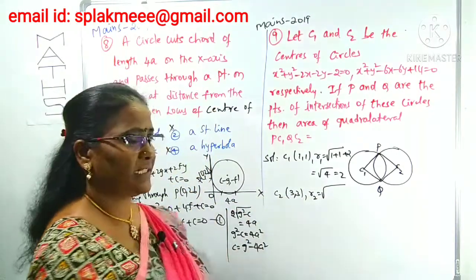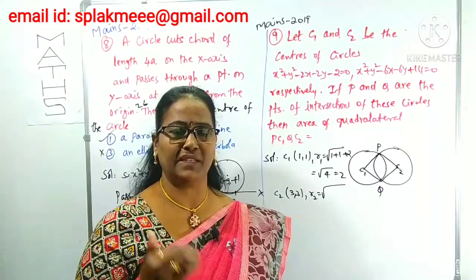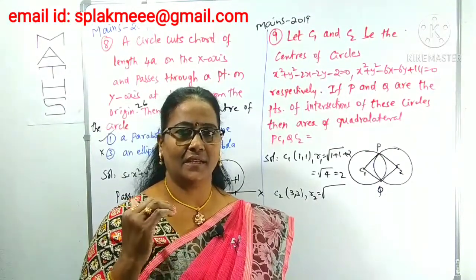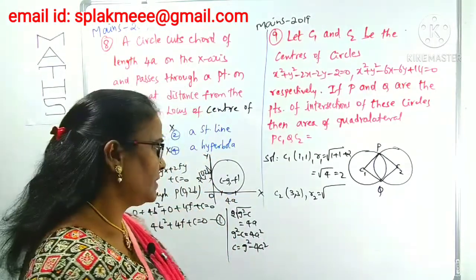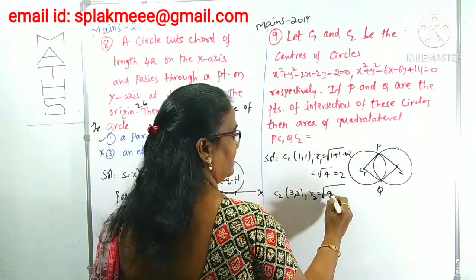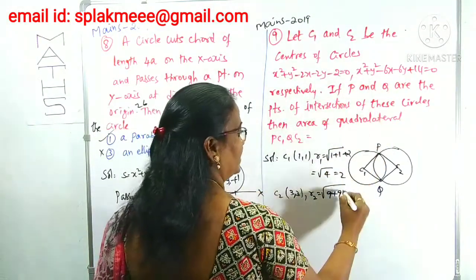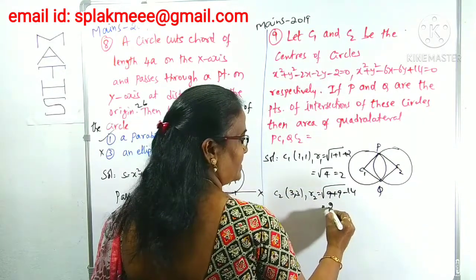I have discussed these in lecture 1, the concept of the circle, various types of equations, as well as center and radius. So R2, radius of the second circle: 3 square is 9, 9 plus 9 minus 14. 18 minus 14 is 4, and root 4 is also 2 here.